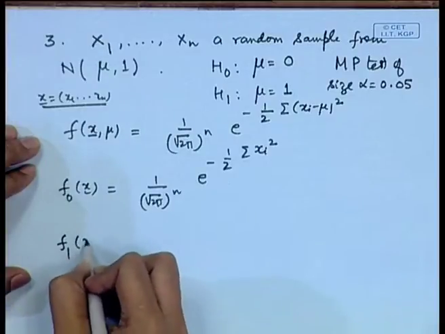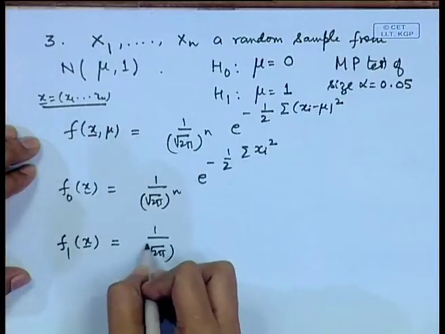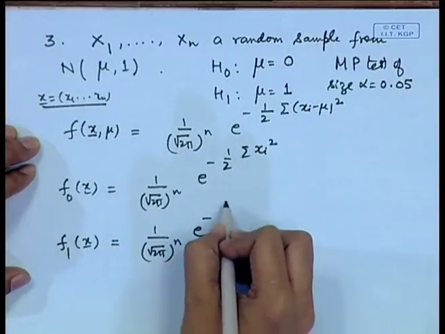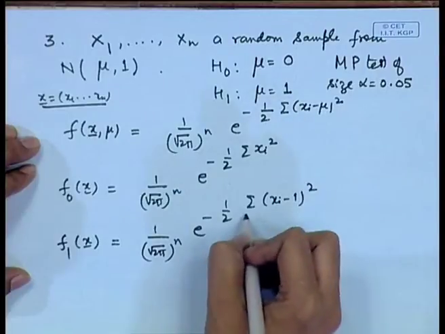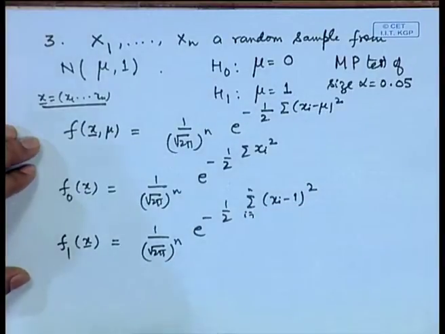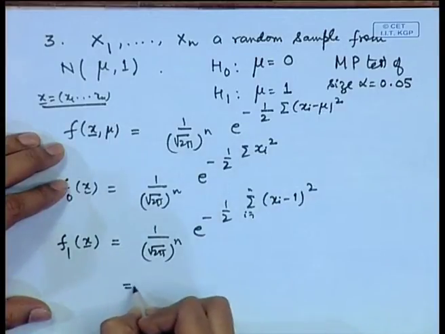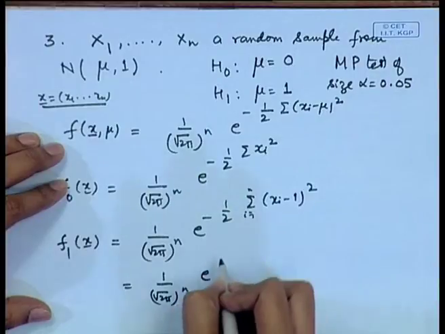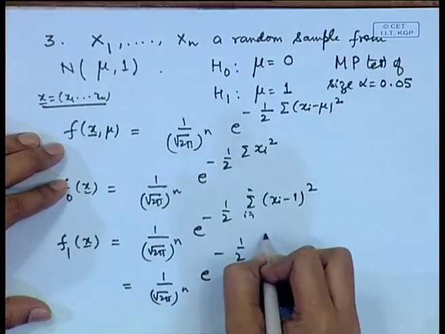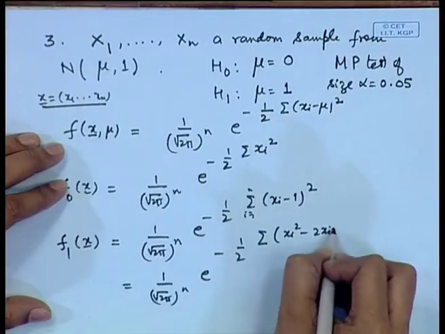In a similar way, f 1 x is equal to 1 by root 2 pi to the power n e to the power minus 1 by 2 sigma x I minus 1 square. Now, this term can be simplified a little bit, we get it as 1 by root 2 pi to the power n e to the power minus 1 by 2 times x I square minus twice x I plus 1.